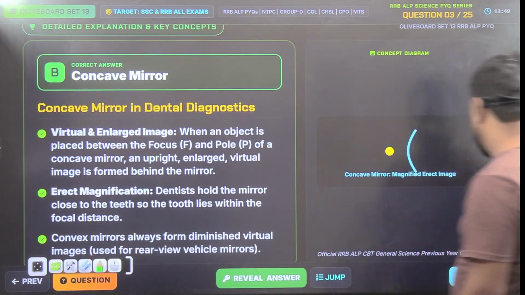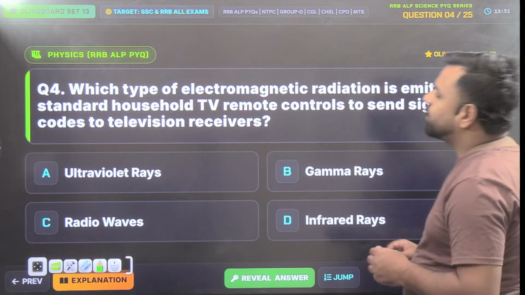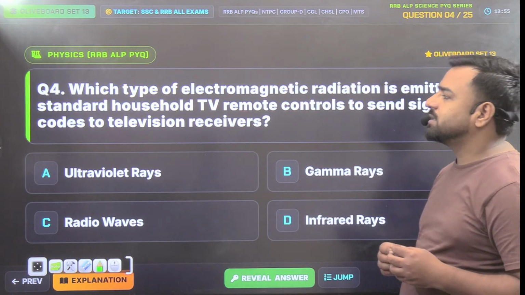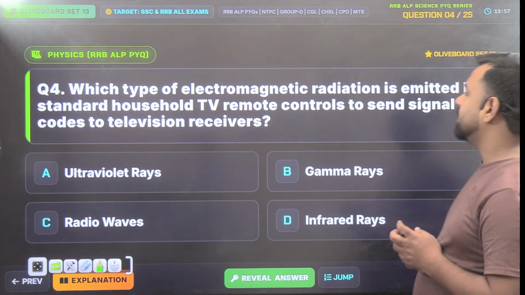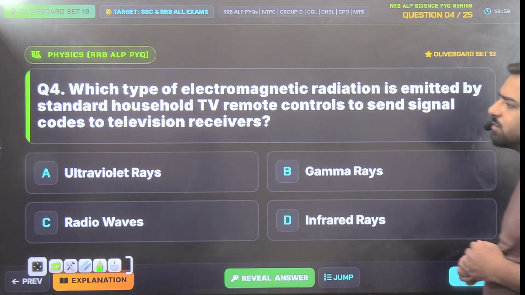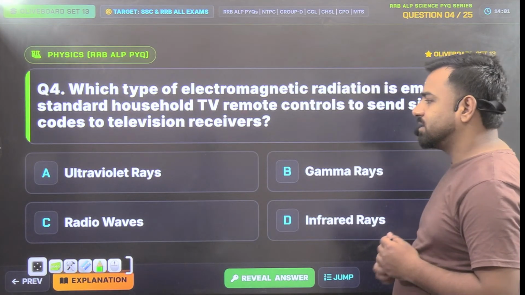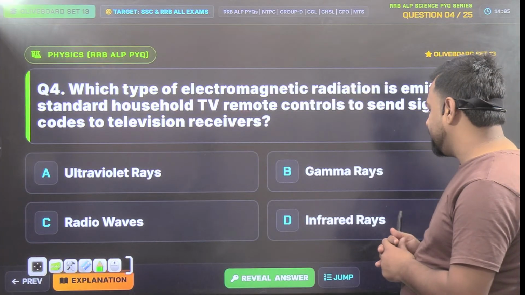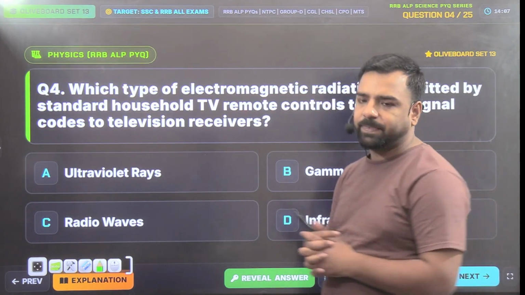Right, next. The next one is, which type of electromagnetic radiation is emitted by standard household TV remote controls to send signal codes to television receivers? So is it UV rays, gamma rays, radio waves or infrared rays? You have four options. What should be the answer?